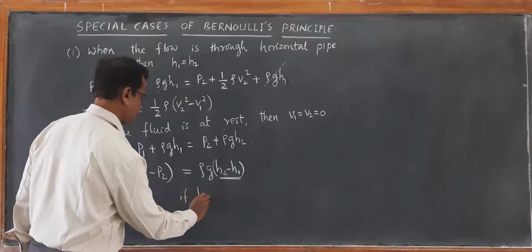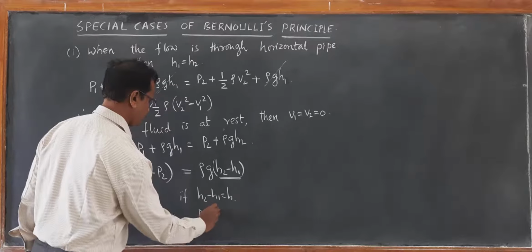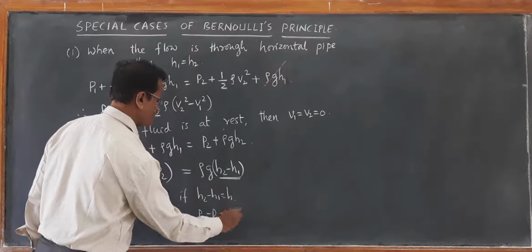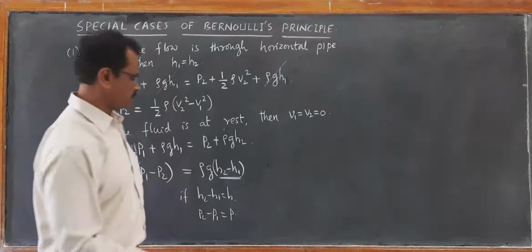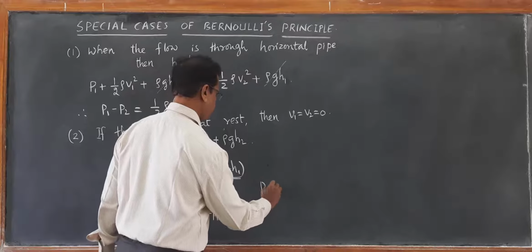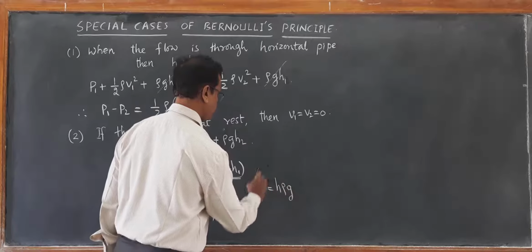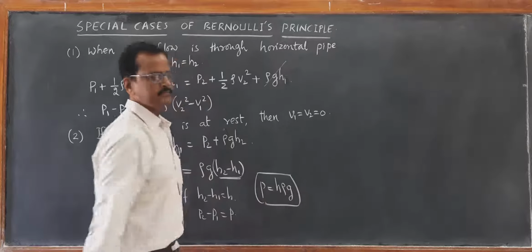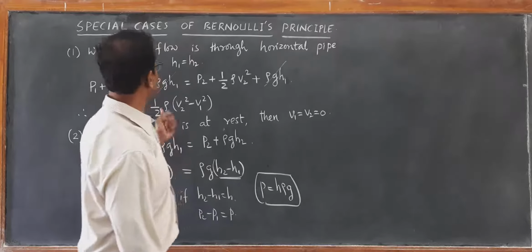If H2 minus H1 is taken as H and the pressure difference is taken as P, then we get the gauge pressure. If you remember, we got the same equation, P is equal to H rho G, earlier. These are the special cases of Bernoulli's principle.